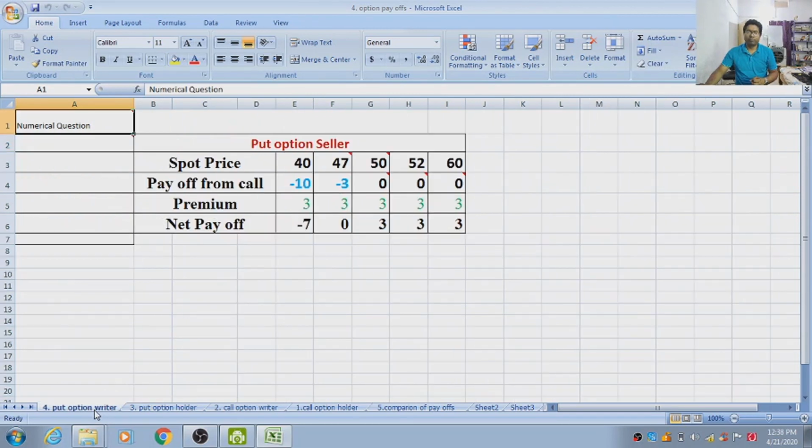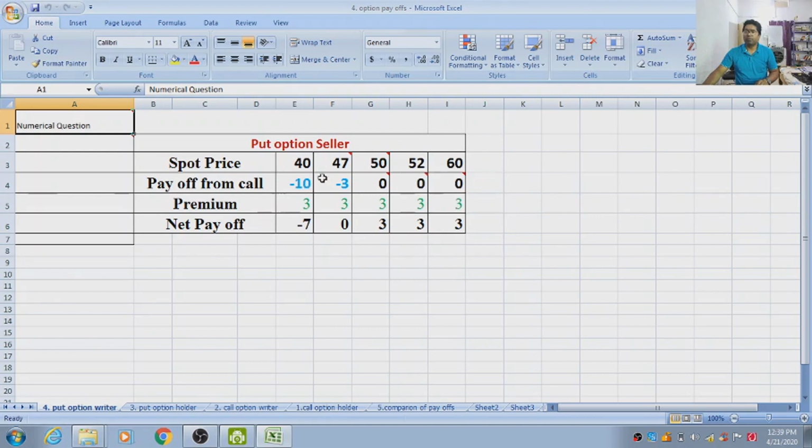Let us discuss the fourth case. All the information is the same. Only we have to know what is the break-even point. Break-even point is 47 as discussed in the previous case. Exercise price is the same, that is 50. And whenever market price is higher, the buyer will sell in the market and will not exercise the right. So therefore, the payoff is 0 in this case.